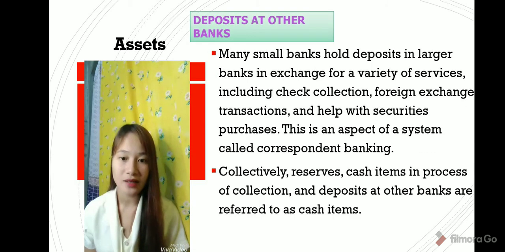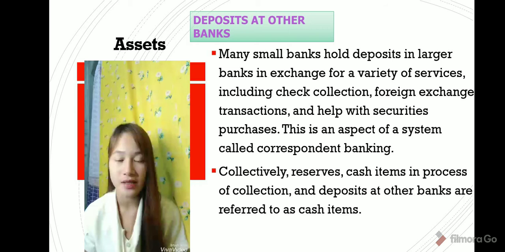Another bank asset is deposits at other banks. So small banks hold deposits at larger banks in exchange for a variety of services, including check collection, foreign exchange transactions, and help with securities purchases. This is an aspect of a system called correspondent banking. So, reserves, cash items in process of collection, and deposits at other banks are also referred to as cash items.